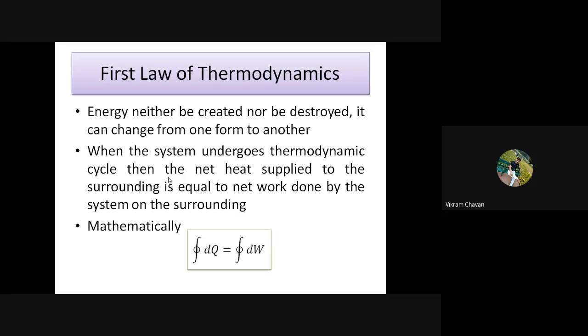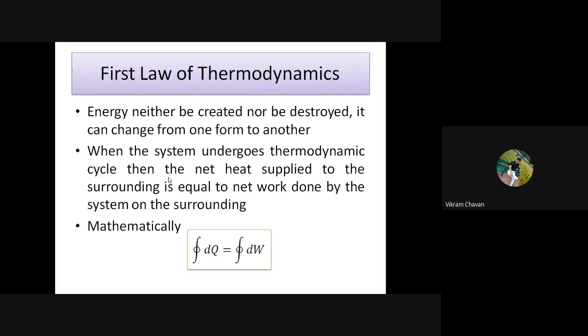When the system undergoes a thermodynamic cycle, then the net heat supplied to the surrounding is equal to the net work done by the system on the surrounding.